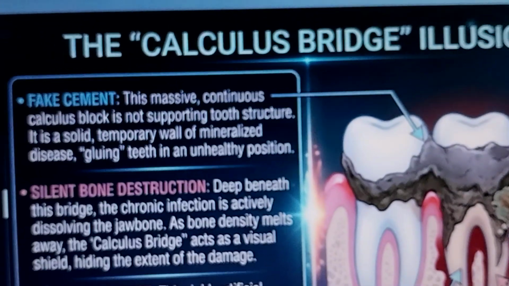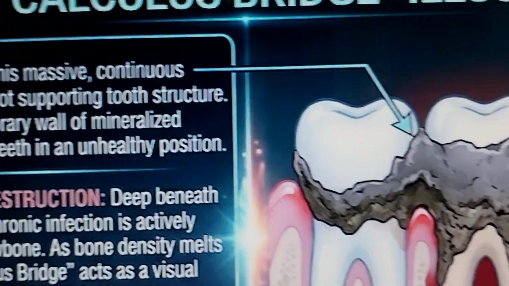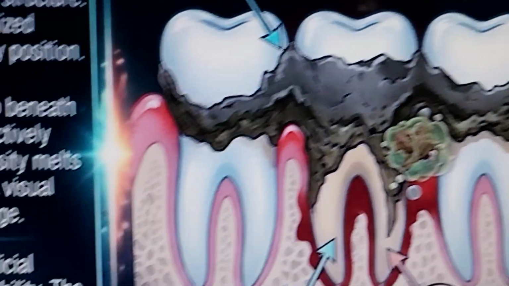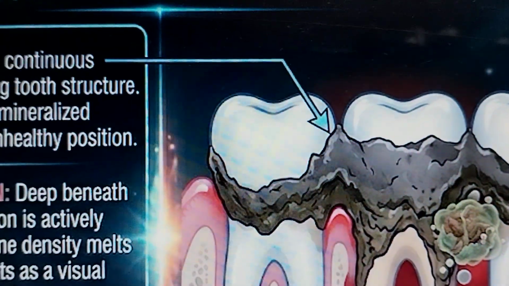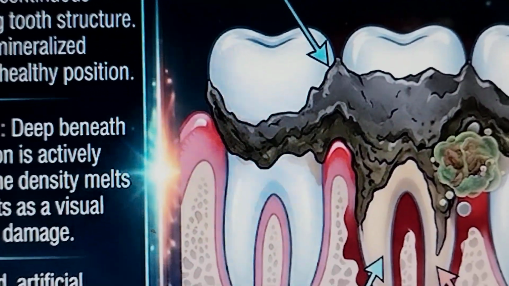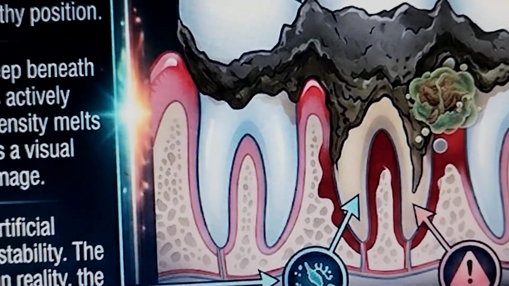The bridge illusion. This is a massive continuous calculus block, not supporting a tooth structure, of course. A solid temporary wall of mineralized deposit gluing teeth in an unhealthy position. Silent bone destruction: deep beneath the bridge, the chronic infection is actively dissolving your jawbone.